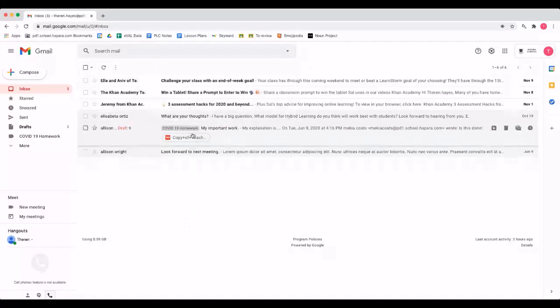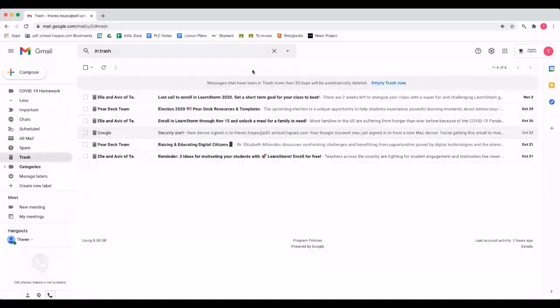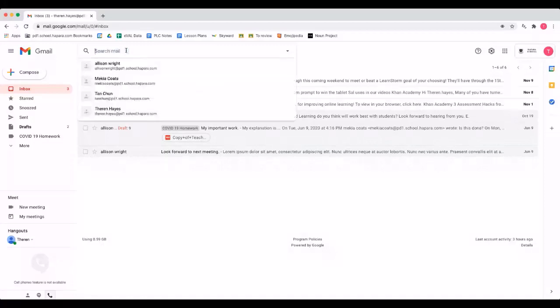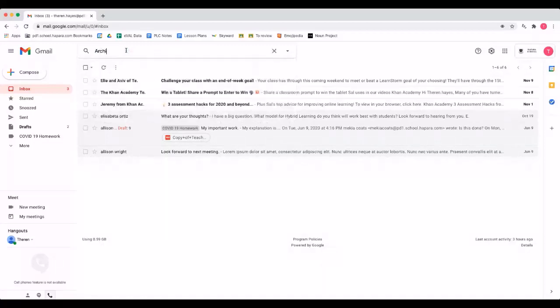So first off, the difference. Deleting gets rid of it. You can't access it after it's been removed from the trash, and your trash shows up over here and cleans itself out automatically every 30 days. So anything that is in this, it gets rid of it. Now, the trash is helpful for a few things. If it is spam, if it is harmful, if it is unwanted, that you just don't need to have connected there, then that's where I use trash. I delete options there. But archiving is used for anything that I may come back to later.